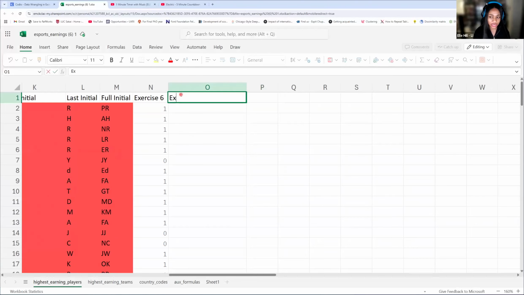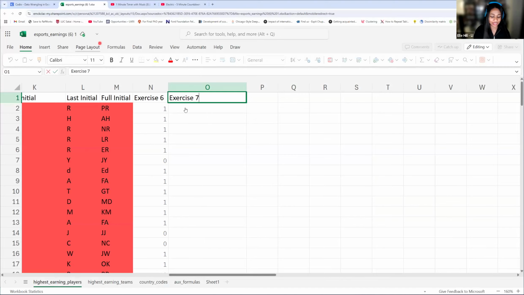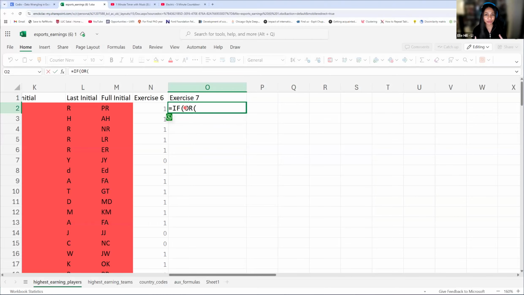So let's look at exercise 7. Again, we're trying to figure out how many players are not from the US or have earnings more than $500,000. Oh my goodness. So we're going to use our handy dandy IF. We're going to use OR. And then I think it's easier just to get that first NOT conditional out of the way.